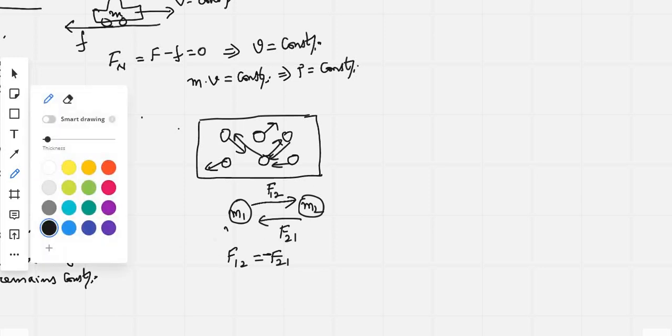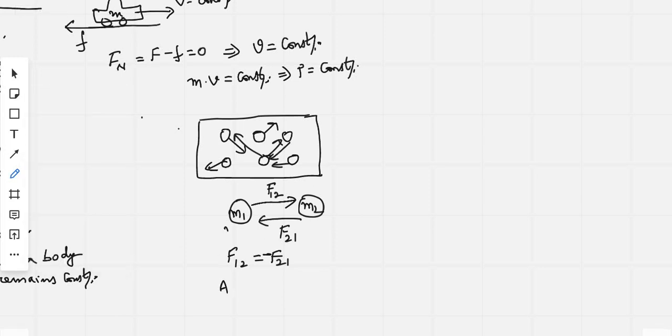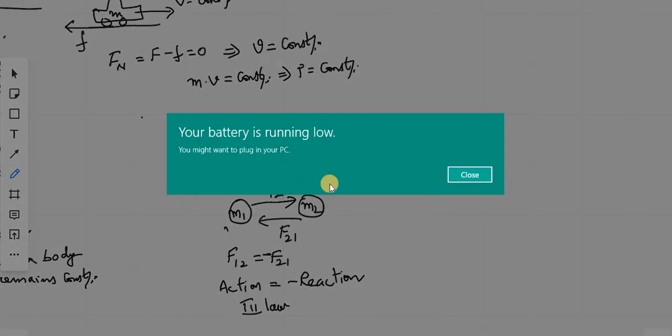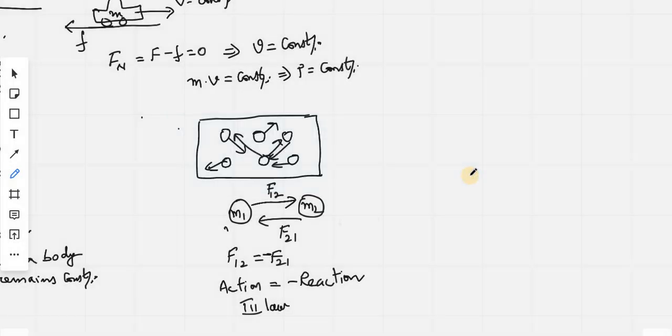It means action equals minus reaction. This is Newton's third law. For every action there is an equal and opposite reaction. So F12 is the action, the force exerted by the mass m1 on m2, and F21 is the force by m2 on m1, which is the reaction. So Newton's third law is satisfied. At the same time, we can also prove that the conservation of momentum is satisfied. So how? Let us see further.